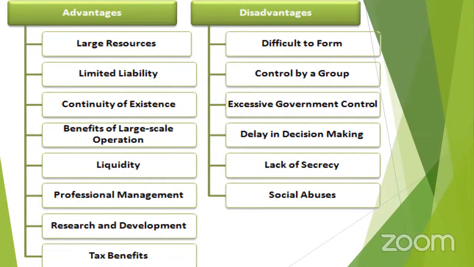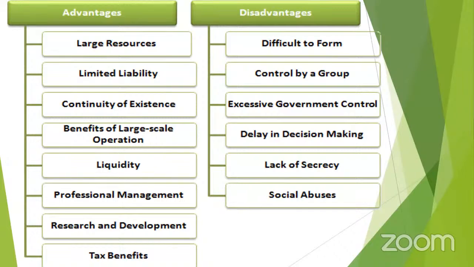A part of this, you could find some disadvantages also. That means difficulty to form. The promotion of a company is not an easy task, where a number of stages, which shortly I'm going to discuss, and a number of formalities are to be observed if you want to form a joint stock company.